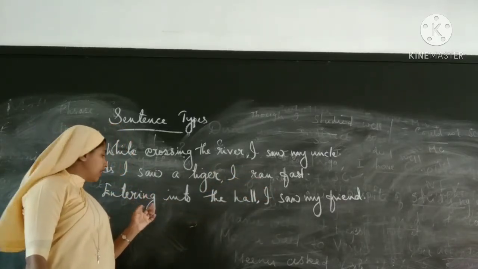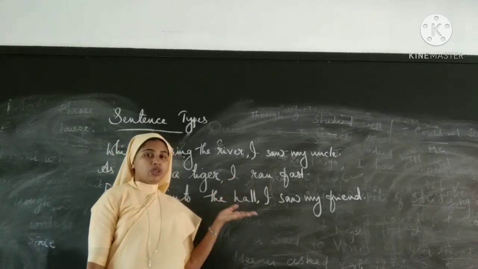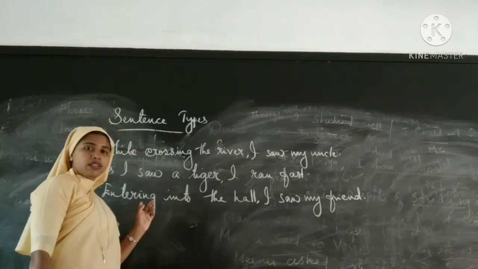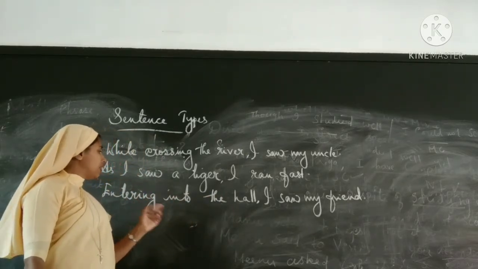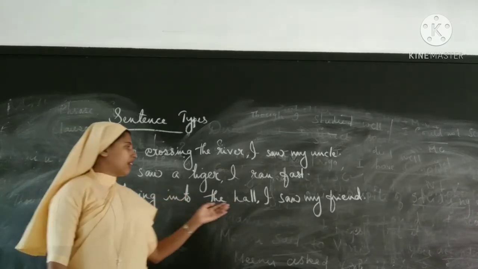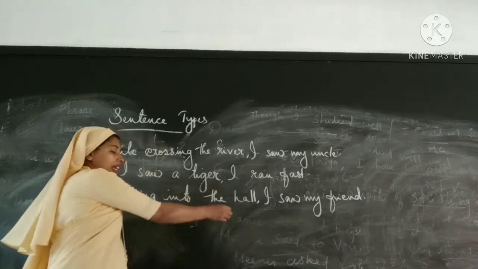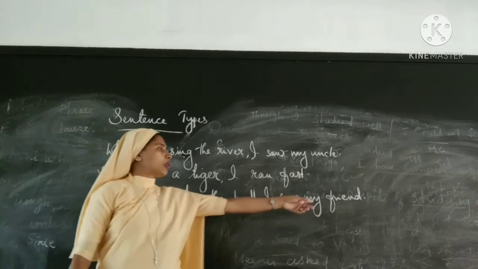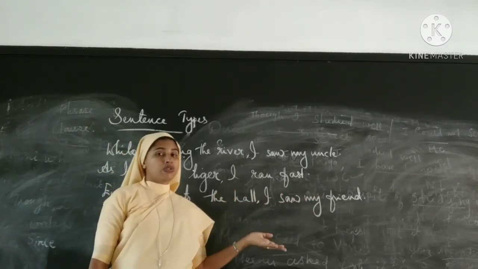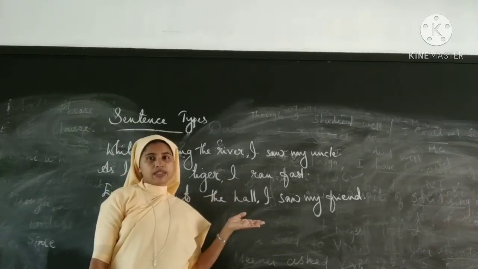Next sentence: entering into the hall, I saw my friend. Here, how many clauses are there? Entering into the hall: is there any subject? No. Any predicate? No. So this part is a phrase only. And here, I saw my friend: I is the subject, saw the verb, and my friend is the predicate.